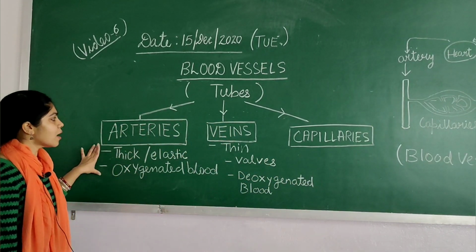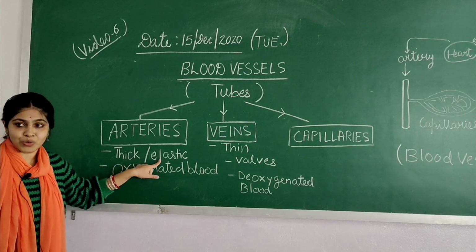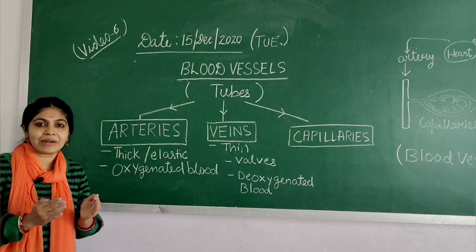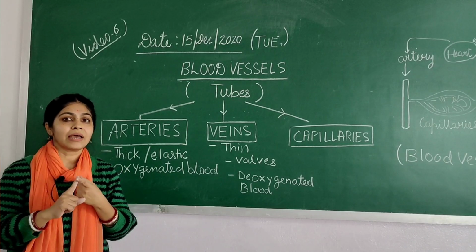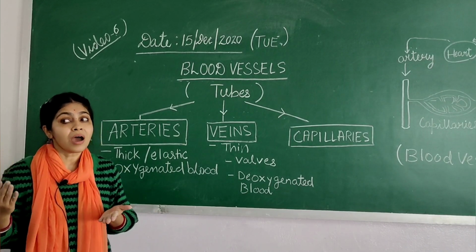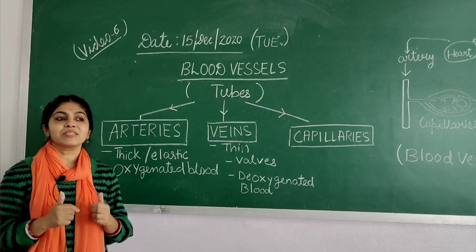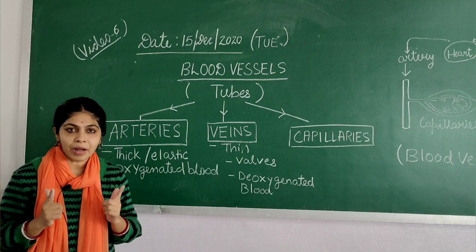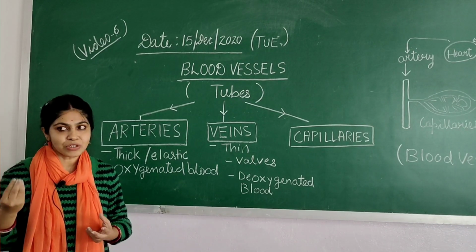Children, arteries are the vessels which are thick and elastic. They carry blood from the heart to the body, which means they carry blood away from the heart. Then what kind of blood are they carrying, children? They are carrying oxygenated blood. What is oxygenated blood? The blood which is rich in oxygen, okay?